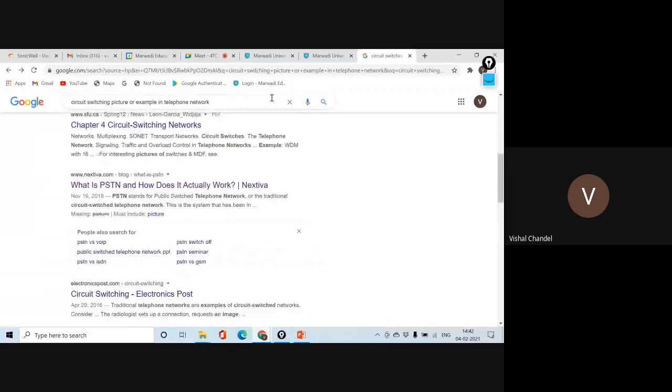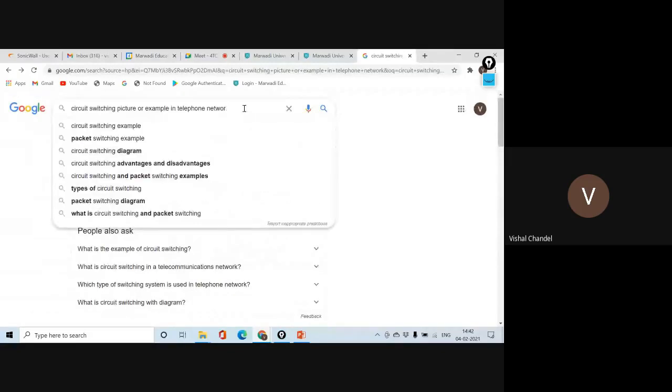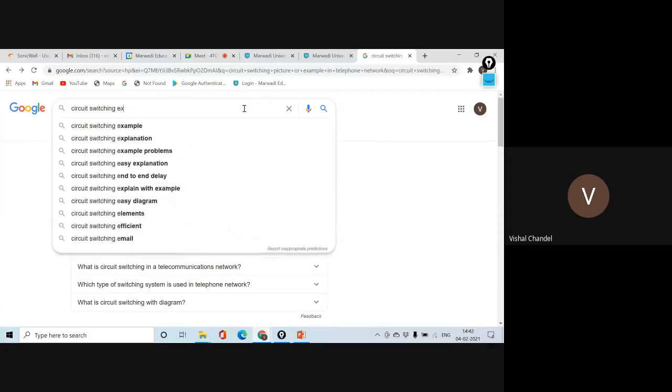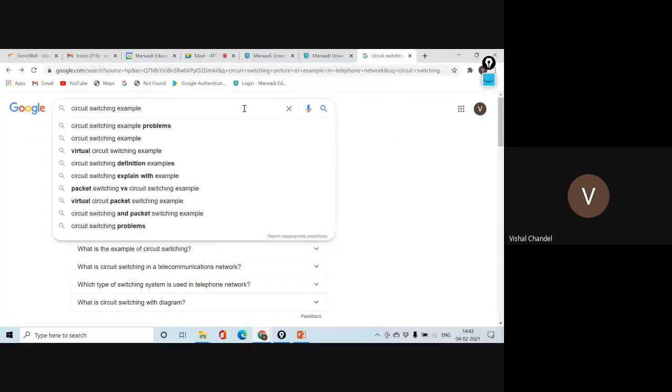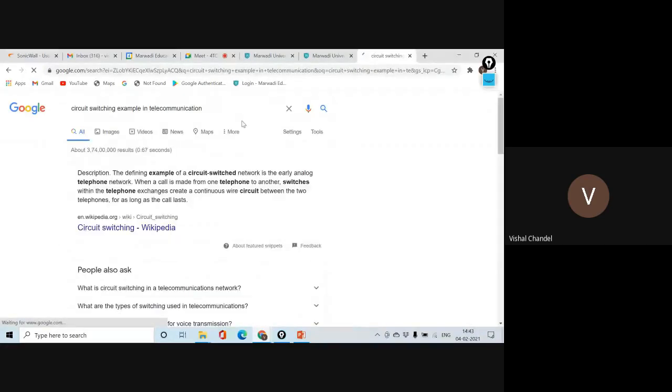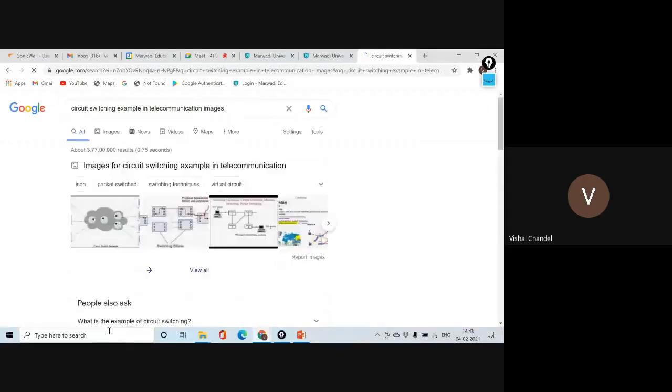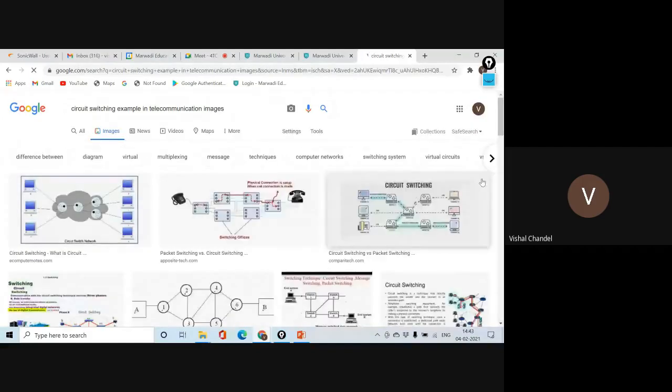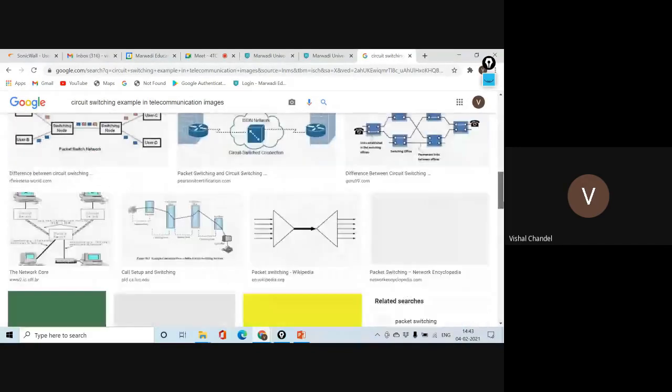I will share the image with you. Circuit switching example in communication. Yeah, I think I'm not getting that image at this time.